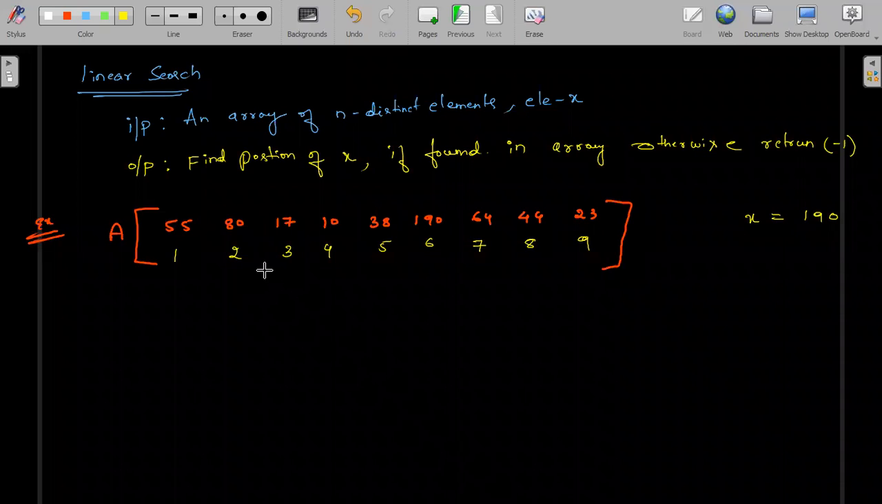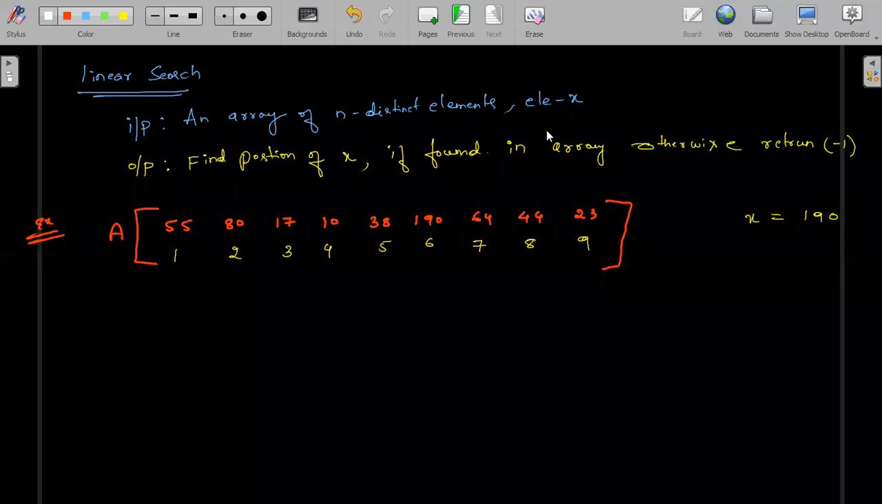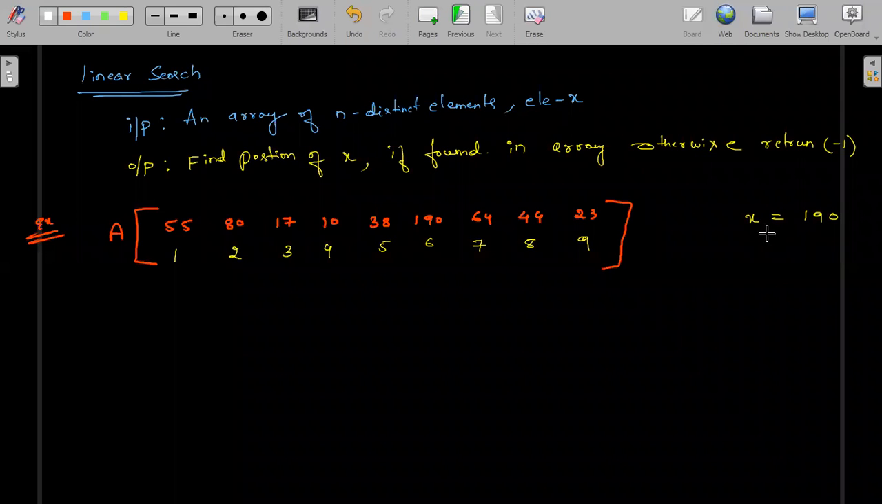Now please observe here. Whatever the x we have right now, everybody please carefully observe here. Whatever the x I have taken here, that x will ask each and every element. Index 1, what is the element? 55. Are you 190? Like that, it will start asking. Are you 190? Like that.